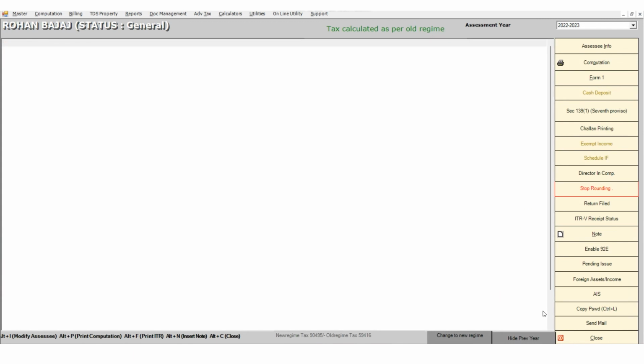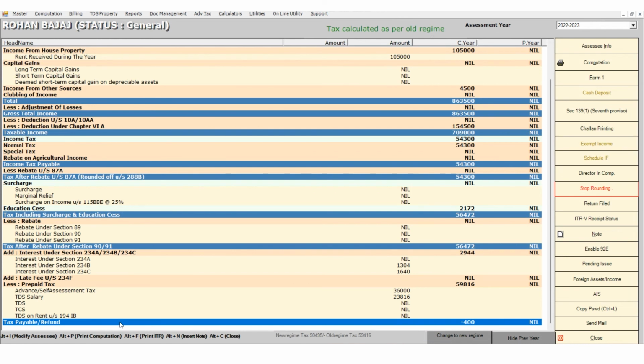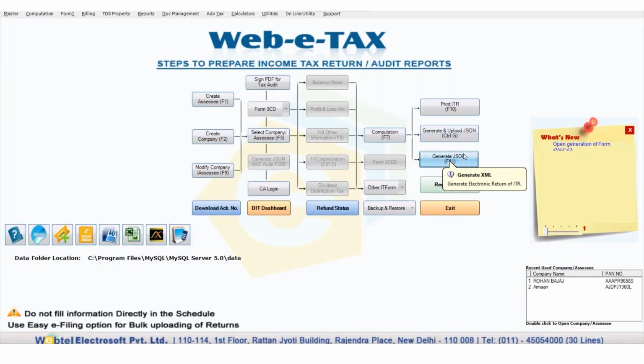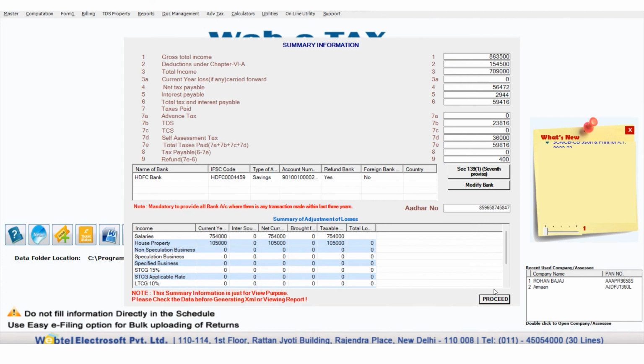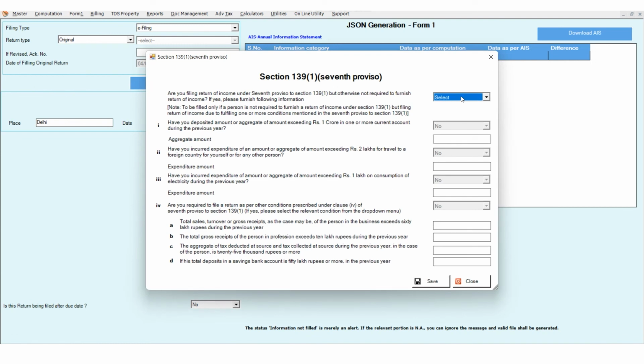Then you need to go to the save button and your data will be saved. So here, as you will be able to see, a refund amount has been calculated as per the slab rate. And after providing the details in the computation, go to the generate JSON option and then click on proceed to generate your ITR-1 through the Webtel software.